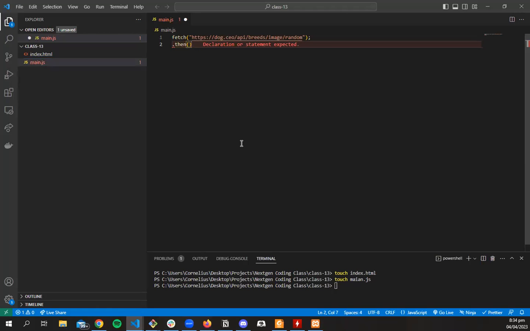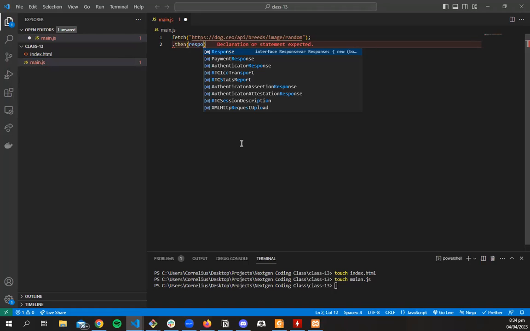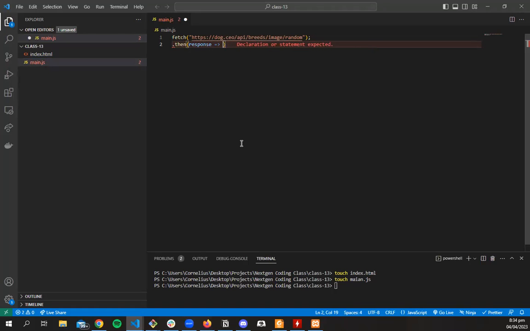The way we handle that in JavaScript is we can parse JSON data so that it's in the form of an object and we can manipulate it. So usually, res is just any variable, but it can be response. When the response comes back, we want to parse the response as JSON. So we do res.json. I don't need a semicolon here.